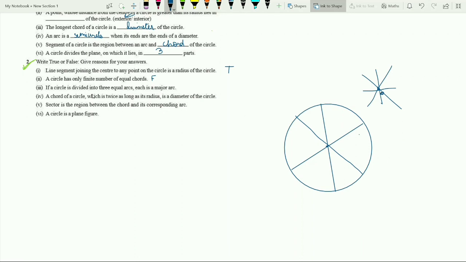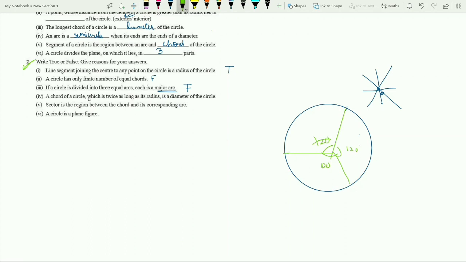Now number 3: if a circle is divided into 3 equal parts, each is a major arc. This is a false statement. This is not a major arc. Each is a minor arc. Sorry, it's false, because if you cut it, all 3 parts of the arc will be less than 180 degrees. For a major arc, one should be more than 180 degrees and the other should be less than 180 degrees. But here all of them will be 120 degrees, so all of them will be called minor arcs. Okay, remember that. Minor arcs.